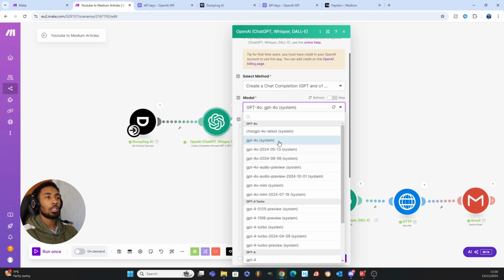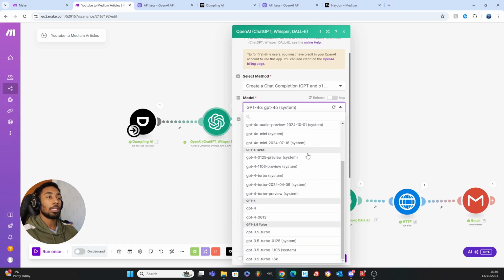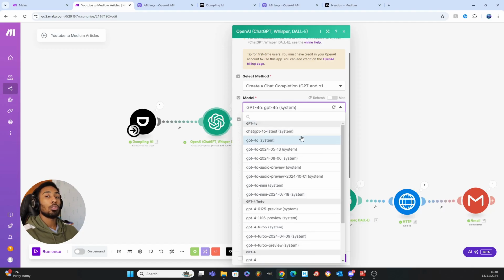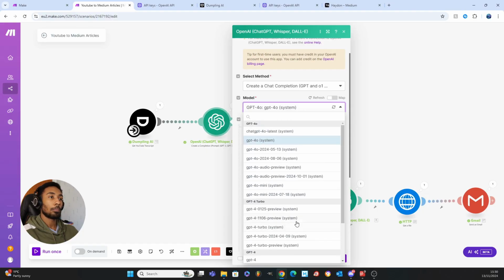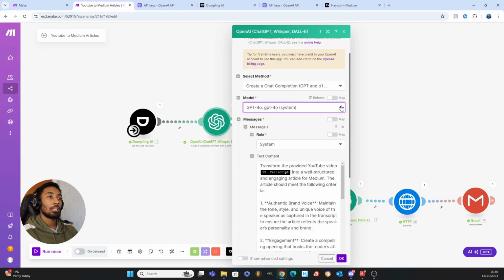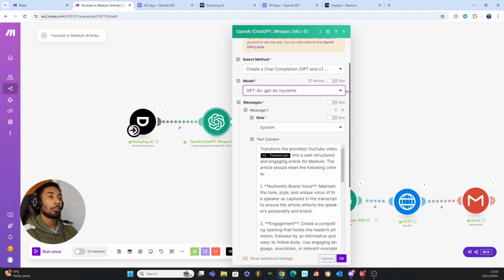I would recommend, of course, maybe using the latest one, depending on your use case. Some things you may get away with using an earlier model. It's important to note as well that the model you use is going to affect the amount of tokens that your OpenAI account is going to use. So the earlier versions like ChatGPT 3.5 is going to use less tokens. But for this, it doesn't matter because we're not going to be using too many tokens anyway.